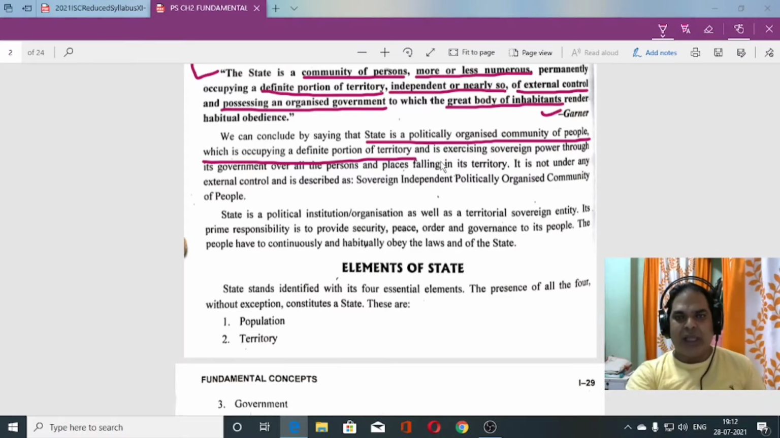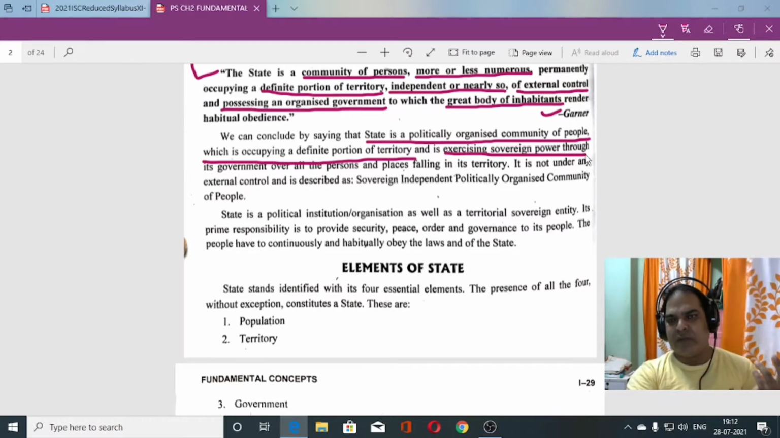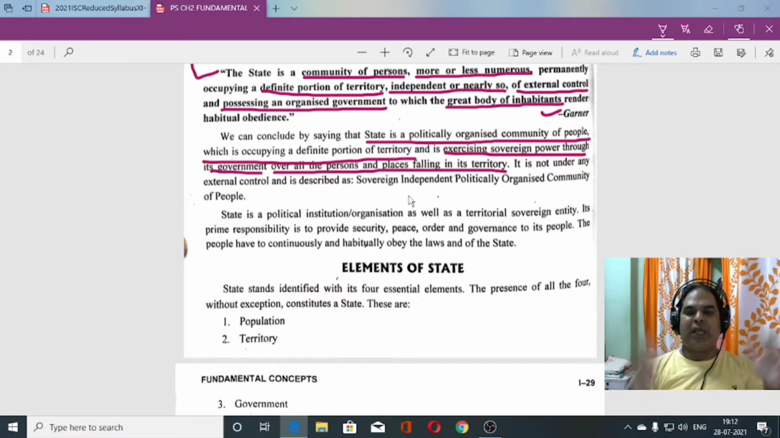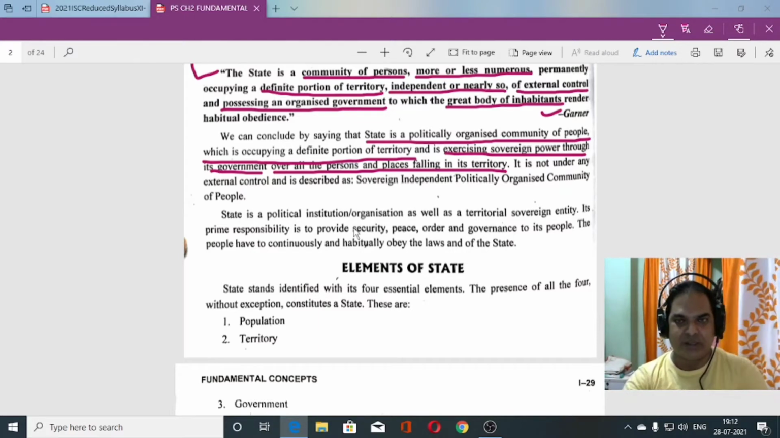And it is exercising sovereign power. How is the sovereign power exercised? Who exercises sovereign power? That is, the government. Sovereign power is exercised through the government over all the persons and places falling within its territory. Whenever we talk about a territory, that we'll discuss in the topic of territory.